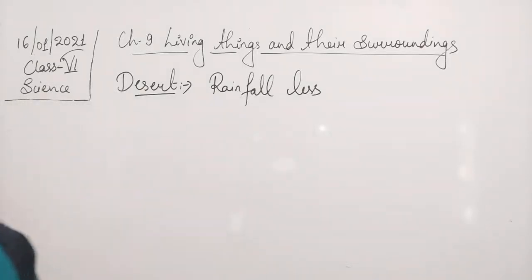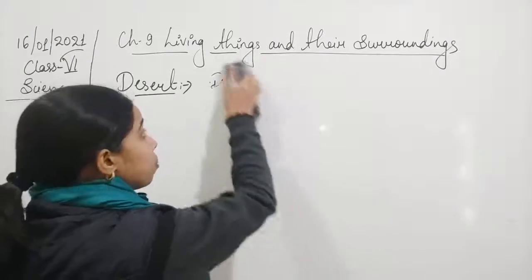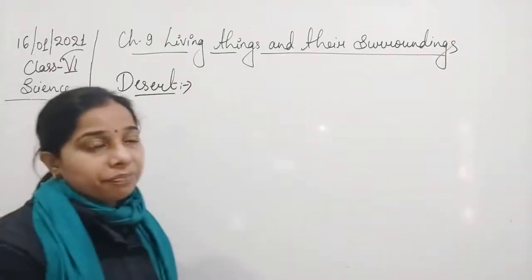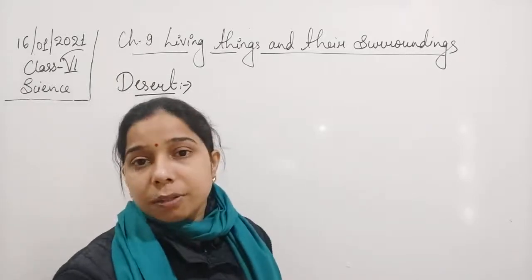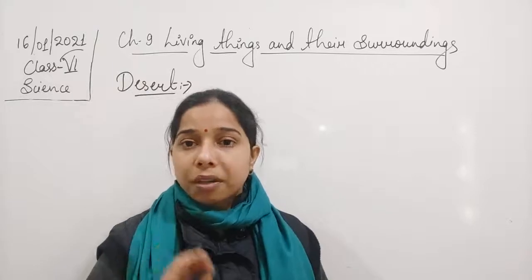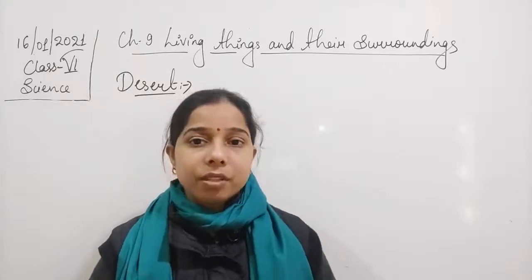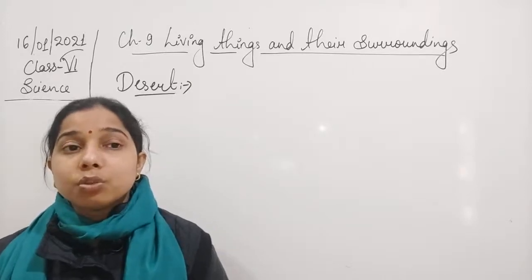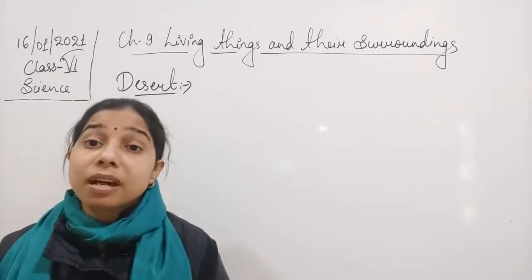Okay, so now see the adaptations that occur in desert plants so that they can live here. The first thing is the leaves of the desert plant. The leaves are short or no leaves are present, because you know that the function of the leaf is to perform the process of transpiration.